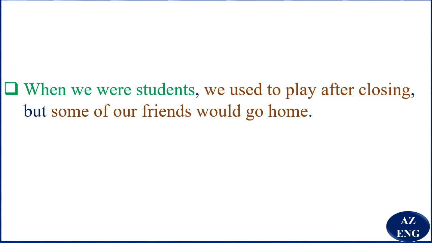When we were students, we used to play after closing, but some of my friends would go home. So you see, "when we were students" is a subordinate clause. "We used to play after closing" is an independent clause. "But" is a coordinating conjunction. "Some of our friends would go home" is an independent clause. So we say this is a compound complex sentence.